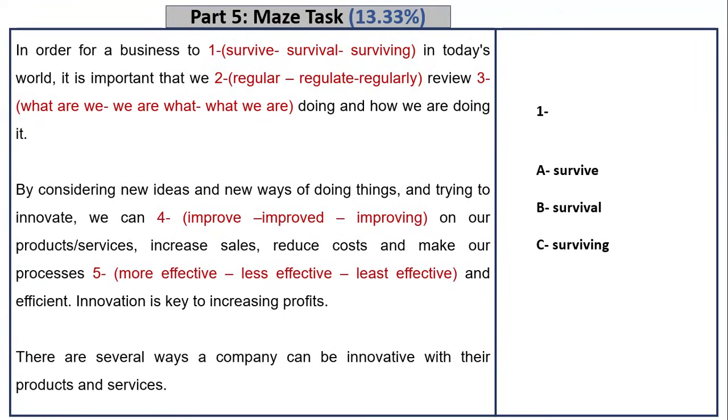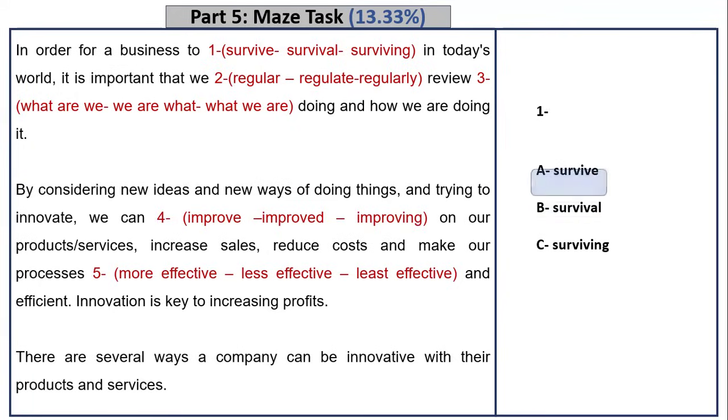Okay, so you have to read carefully, and as you're reading, try to answer the questions. And once you finish the whole maze, I would read it again to make sure that the sentences make sense to me. In order for a business to survive or survival or surviving, and I believe in the final exam, I think in term 1, they didn't give you these words here. They were only here. So here you will see a space and then you have to choose, okay? So to survive or survival or surviving in today's world.